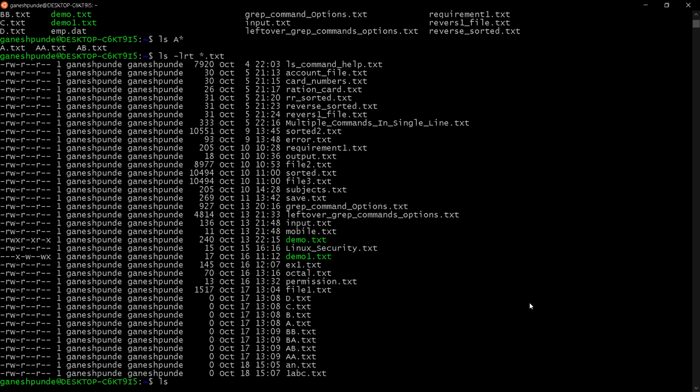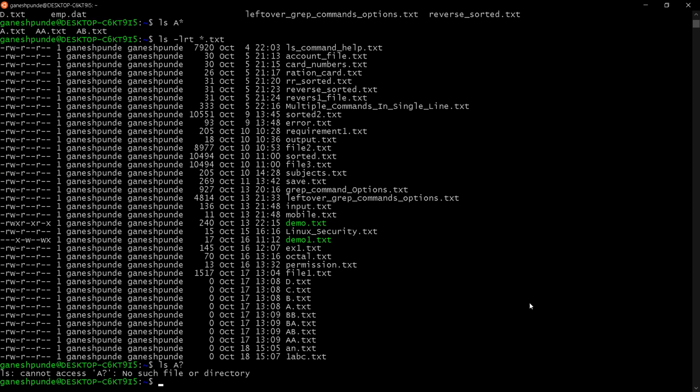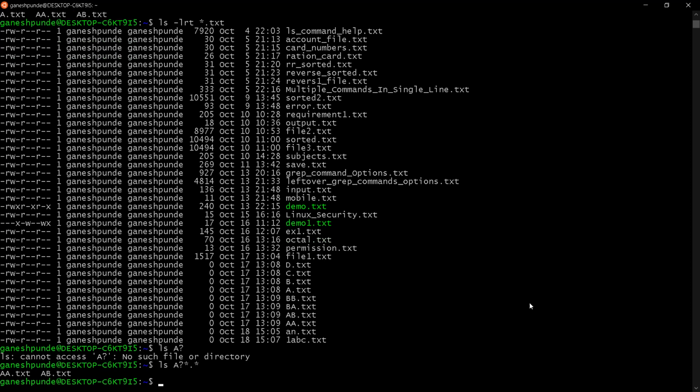I can say ls A and question mark, star dot star. You can see it is showing me file names that are two characters in length, starting with A and ending with any character, right?